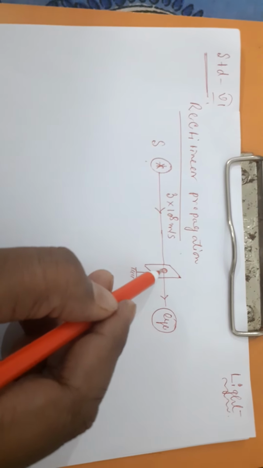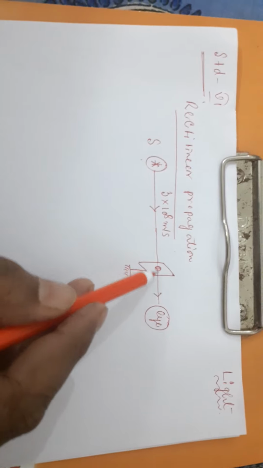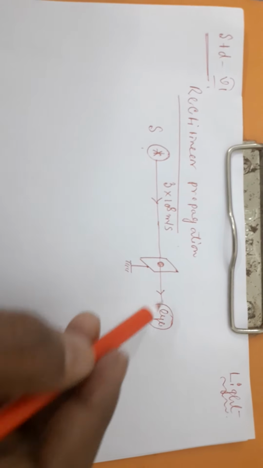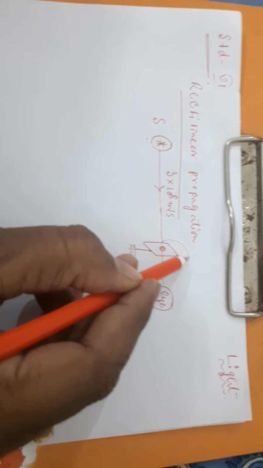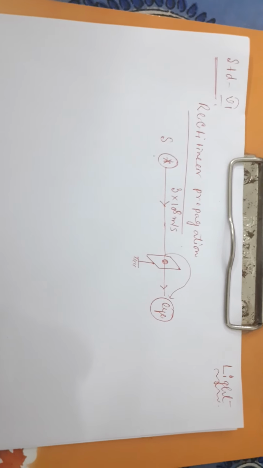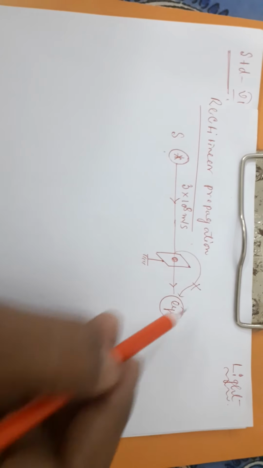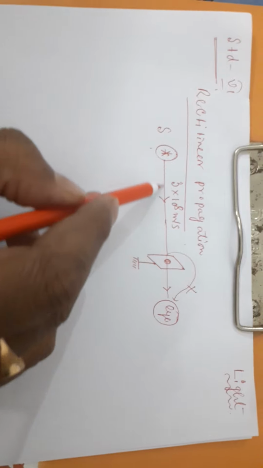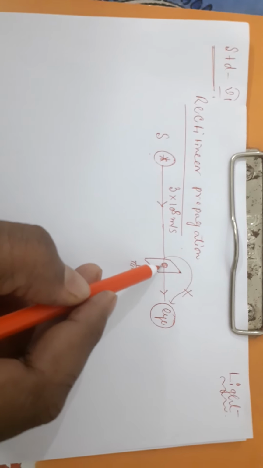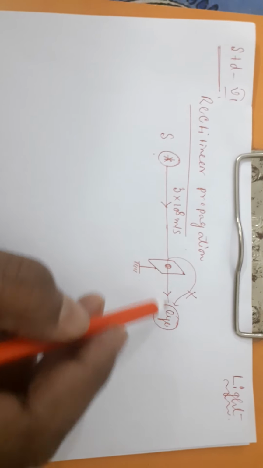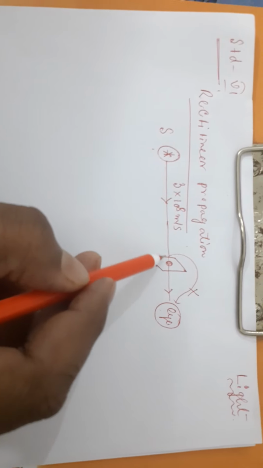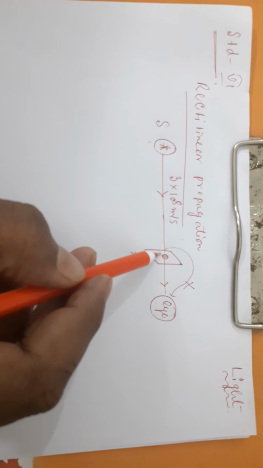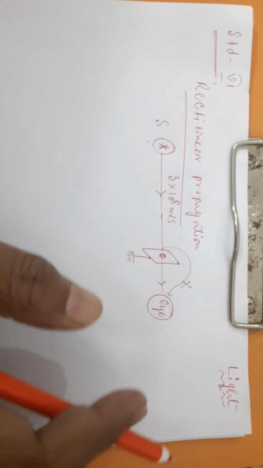Suppose this hole is not present, then we can easily say that light will not jump in this way and it will not come to our eyes, isn't it? This is not possible because light is always passing in a straight path. Until this hole is present, we can see the rectilinear propagation of light, otherwise it is not possible.